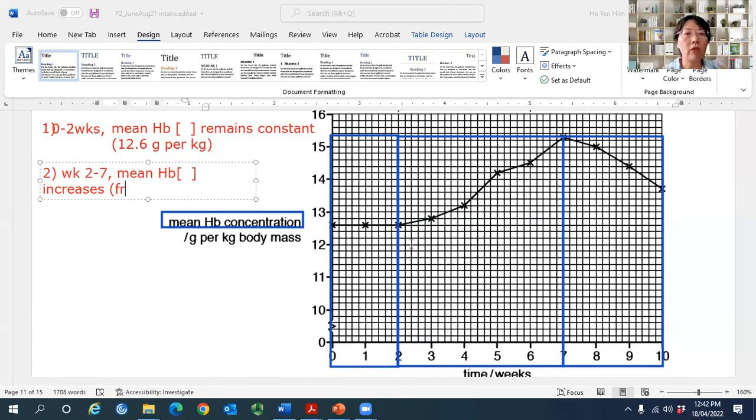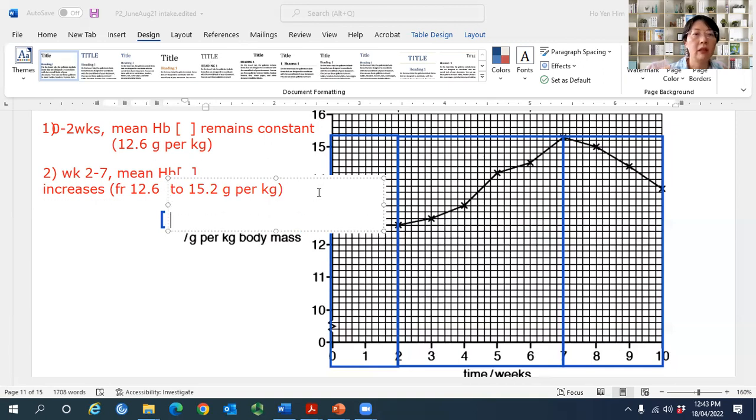Of course, the original value is already read, which is 12.6, no need to read again. So you read the peak value here, which is 15.2. So you just write from 12.6 to 15.2, and then the unit gram per kilogram. This one you get another mark already.